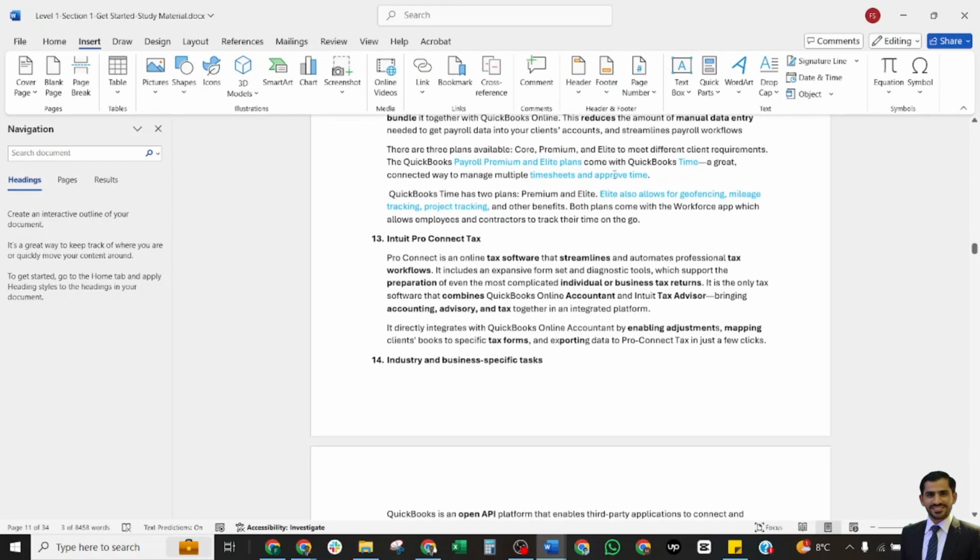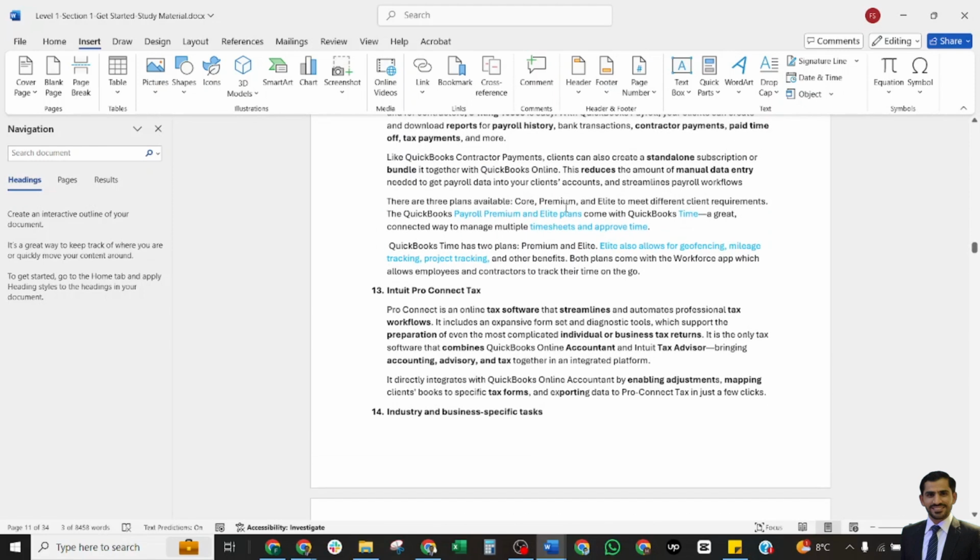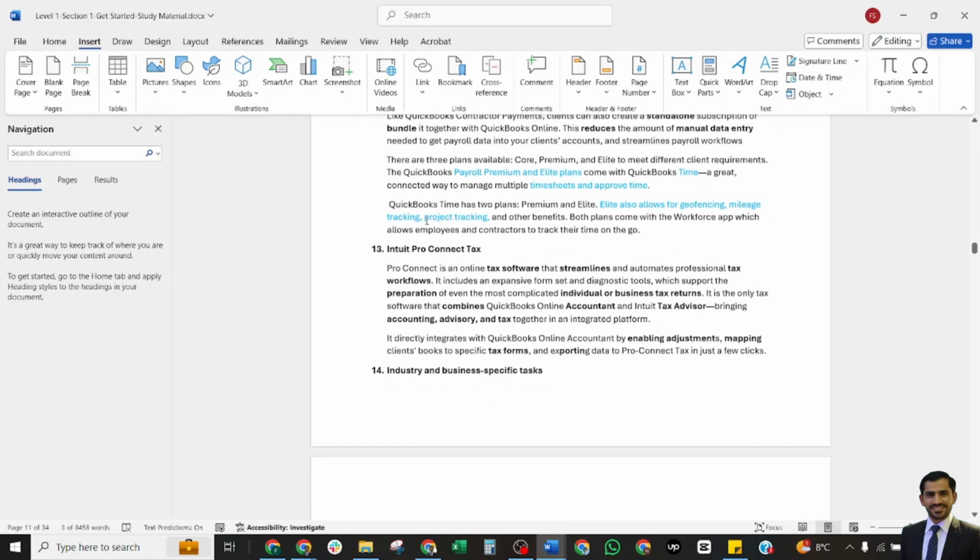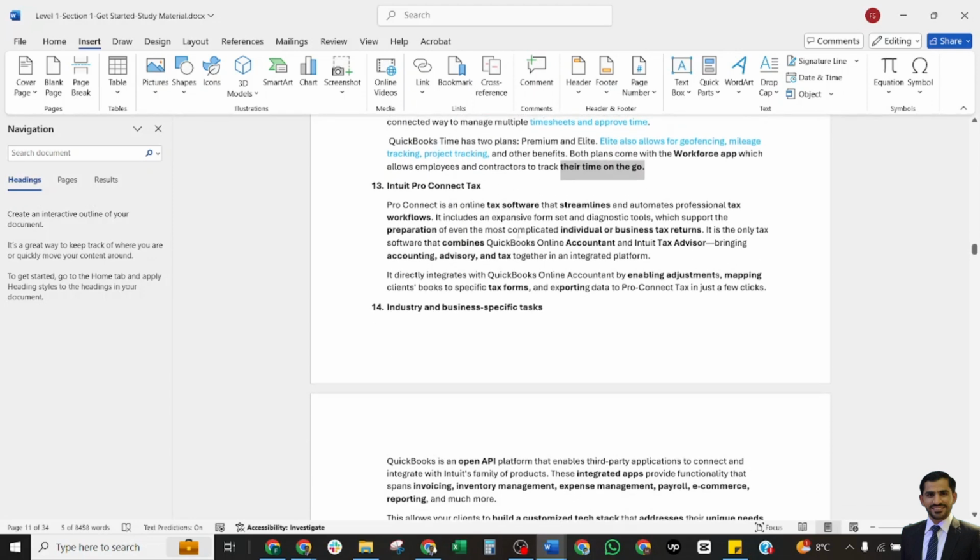There are 3 plans available for payroll: Core, Premium, and Elite, to meet different requirements. QuickBooks Payroll in the Elite plan comes with QuickBooks Time, a great connected way to manage multiple timesheets and approve time. QuickBooks Time has 2 plans, Premium and Elite. Elite also allows for geofencing, mileage tracking, project tracking, and other benefits. Both plans come with a workforce app, which allows employees and contractors to track their time at work.